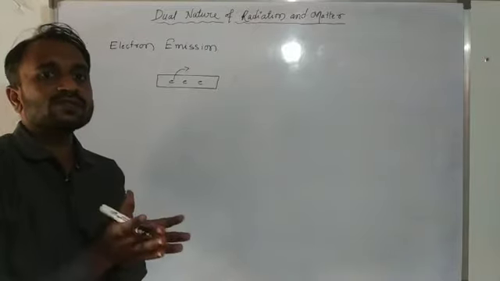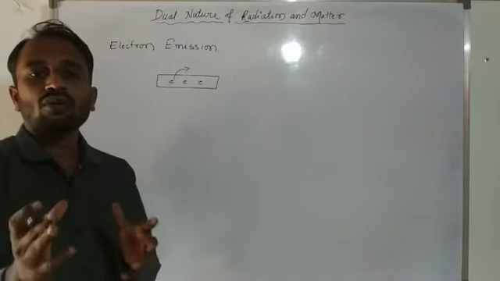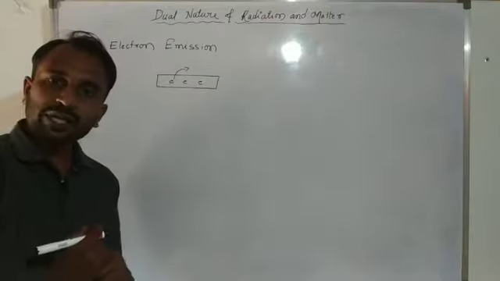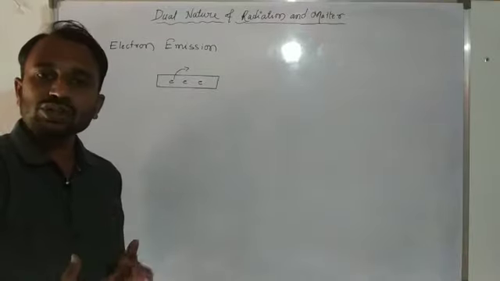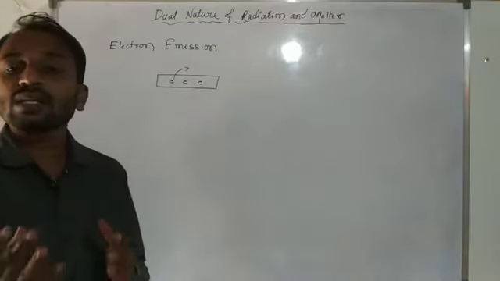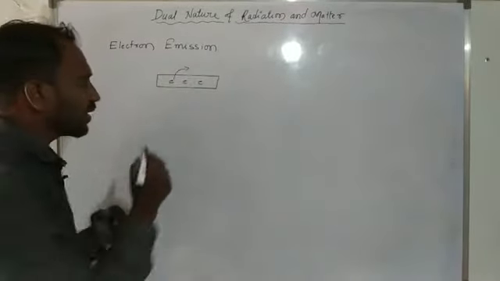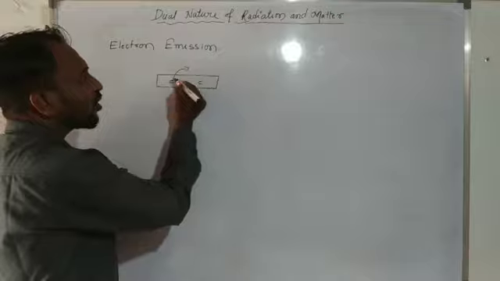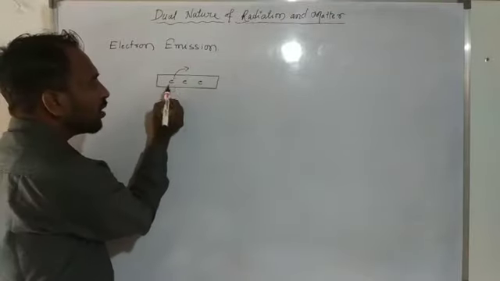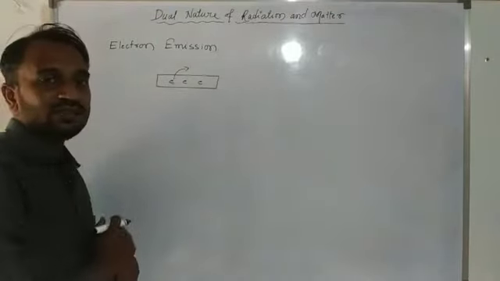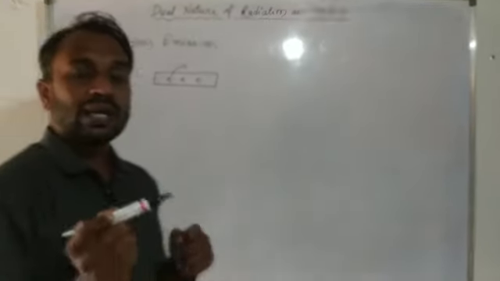This process we consider emission of electron. It is a process of emission of electrons from a metal surface. So that is electron emission.